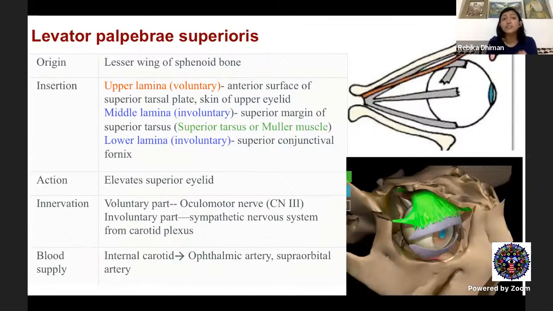Then coming to the levator palpebrae superioris muscle, it originates, as you can see, again somewhere near the orbital apex, but not as a part of the annulus of Zinn. It originates slightly superior to the annulus of Zinn from the lesser wing of the sphenoid bone. Then it courses anteriorly along the roof of the orbit; superiorly lies the orbital roof and inferiorly lies the superior rectus. So it passes in very close approximation with the superior rectus.